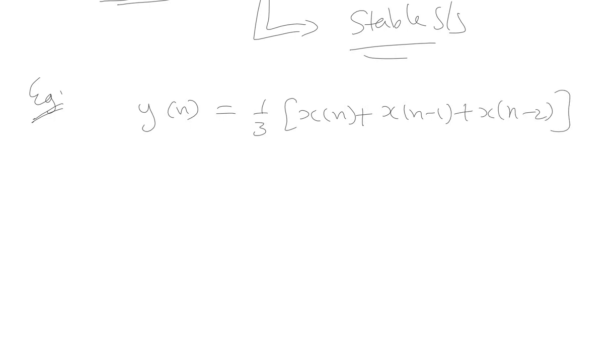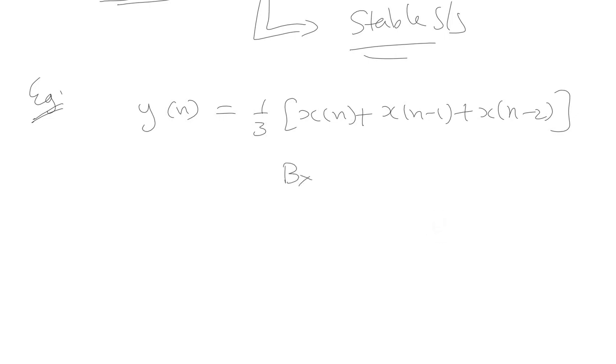Moving on, I will take up one more example. I will take an example of a discrete time system now. Let's say we have a system defined by the equation y of n equal to 1 by 3 times x of n plus x of n minus 1 plus x of n minus 2. This is the system equation. x and y are obviously the input and the output.